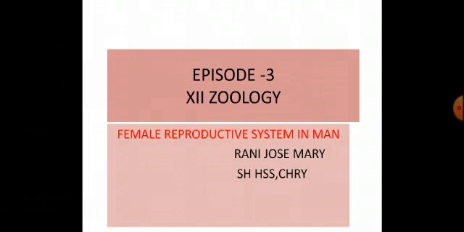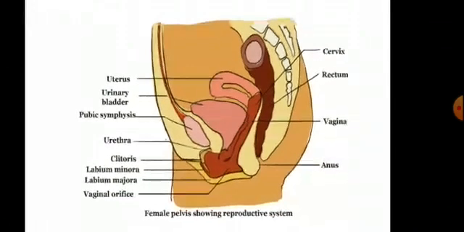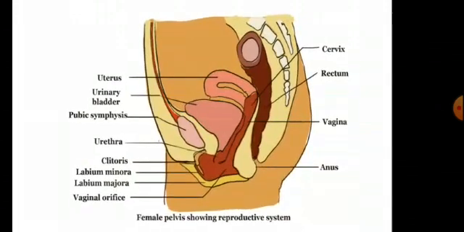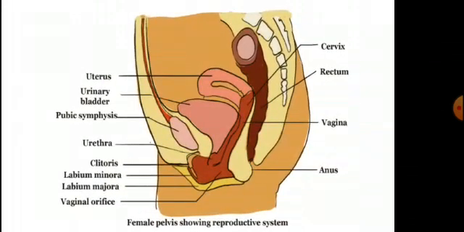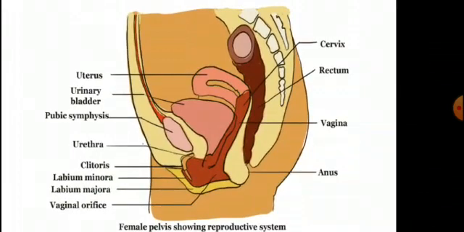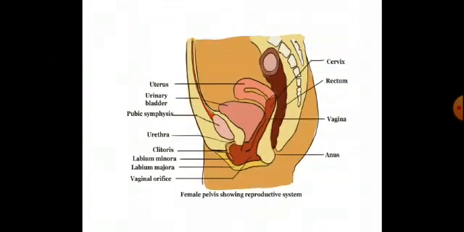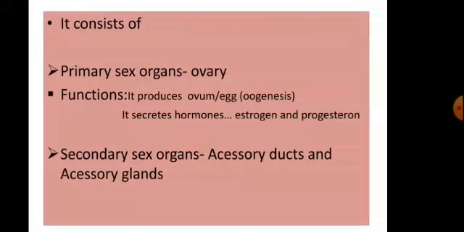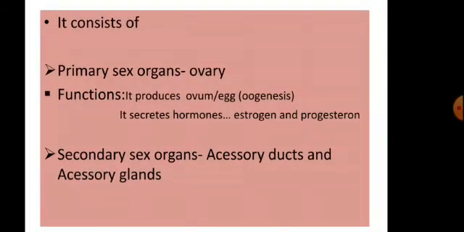Here I am talking about the female reproductive system in man. Here you can see the picture of the female reproductive system. It is located in the pelvic region. These are mainly made up of primary sex organs and secondary sex organs.